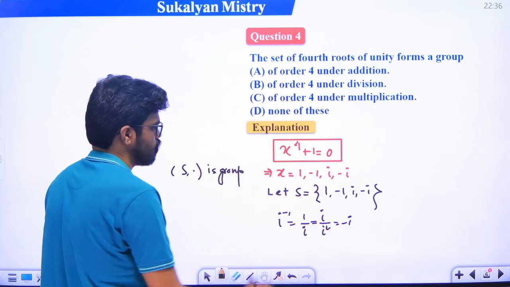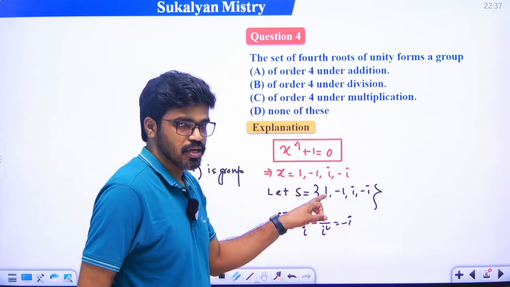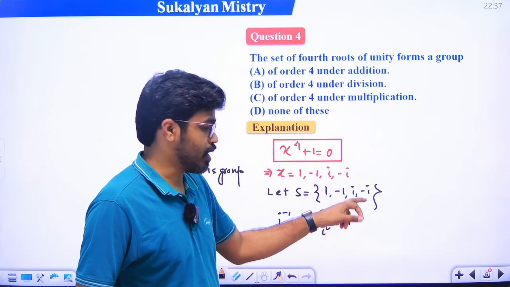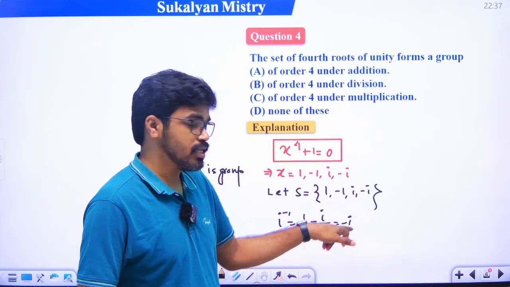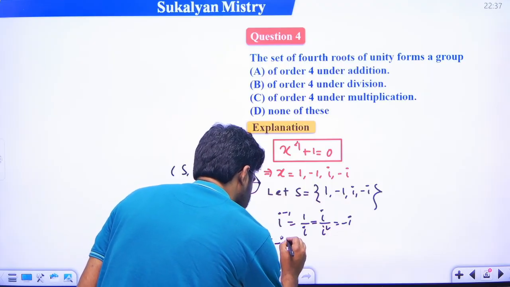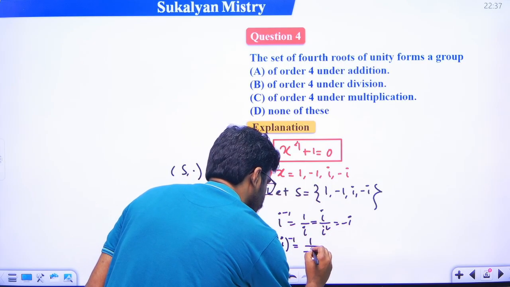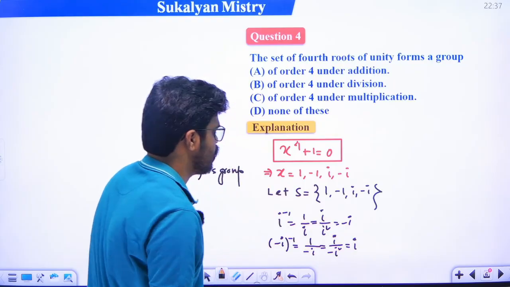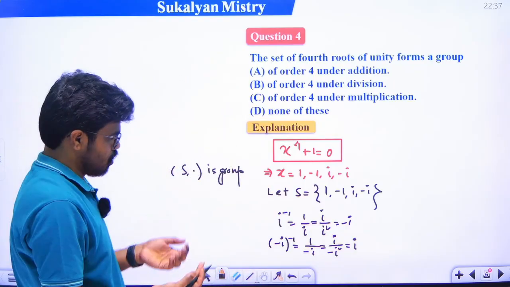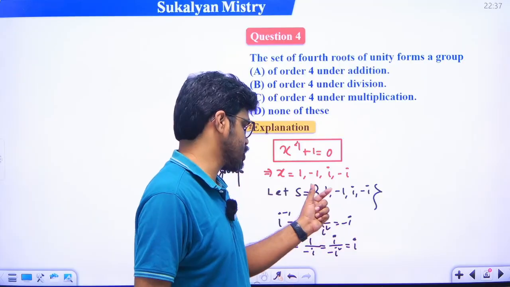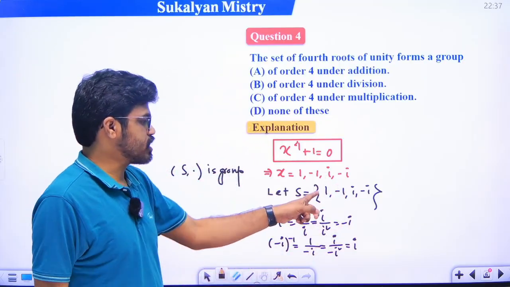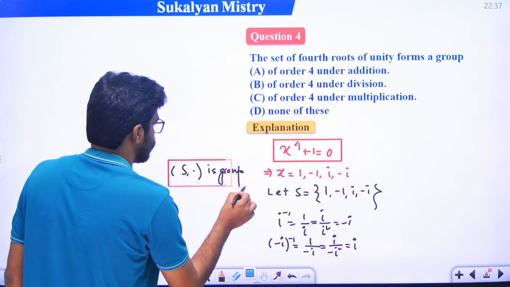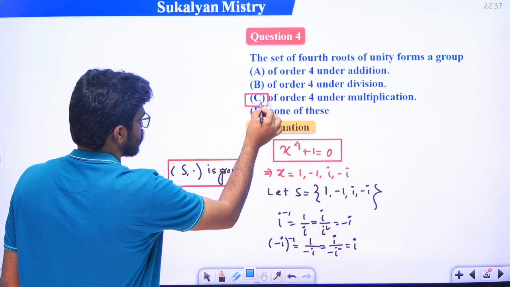Getting my point? Okay. What is the identity element? 1 is the identity element. We see that every element must have an inverse. 1 inverse 1, minus 1 inverse minus 1, i inverse কি হয়েছে? minus i. Similarly, if we calculate minus i, what is the inverse of minus i? Just numerator denominator i দিয়ে multiply করো, দেখো i square is minus 1, that means simply i. So every element must have an inverse. Associative property satisfied with respect to multiplication, closure property satisfied, 1 is the identity element and every element must have an inverse. So S comma dot is a group. Okay, so option C is the correct answer. ঠিক?